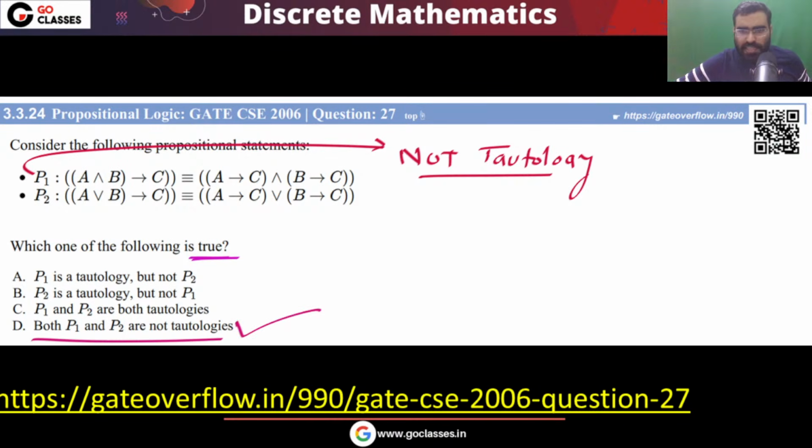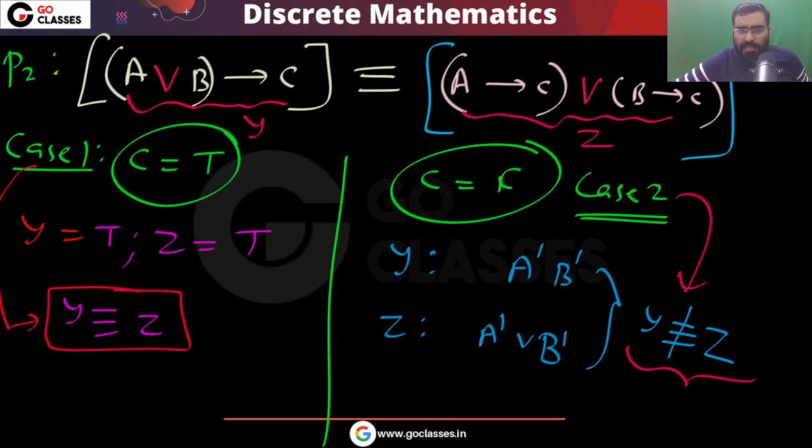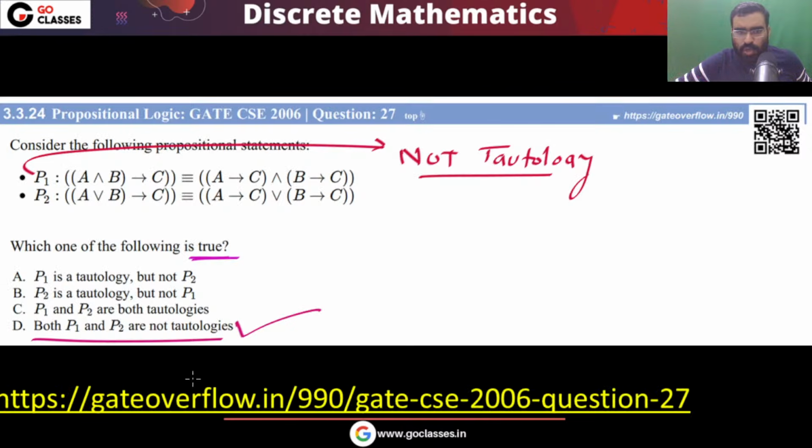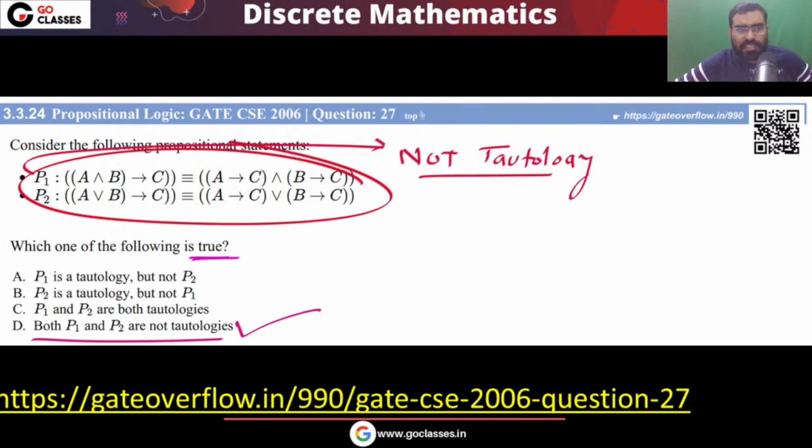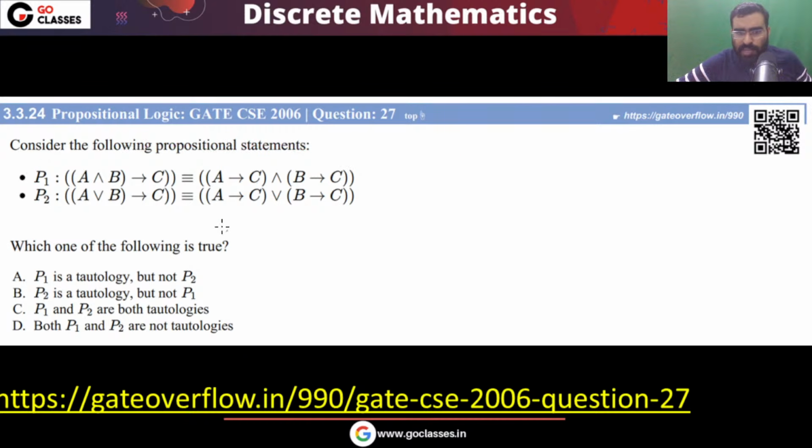Okay. So very easy question. You can do it like this. Can you see this case method is actually a very good method. It will save you a lot of time. If you do the simplification, it will take a lot of time. Let me tell you, for this question, if you do the simplification of P1 and P2, it is going to take a lot of time.